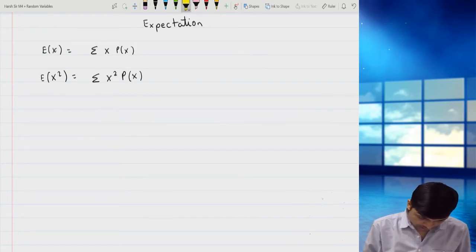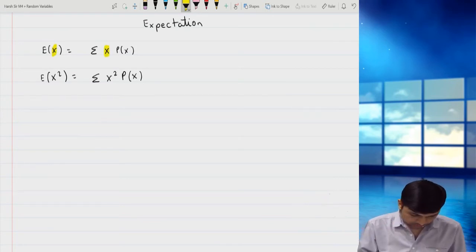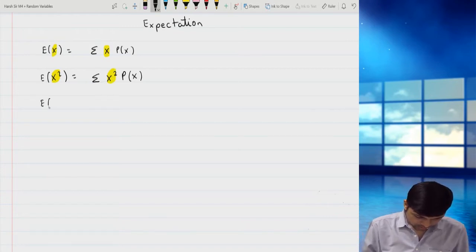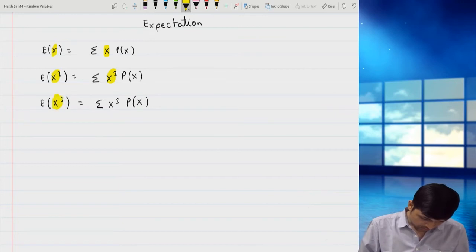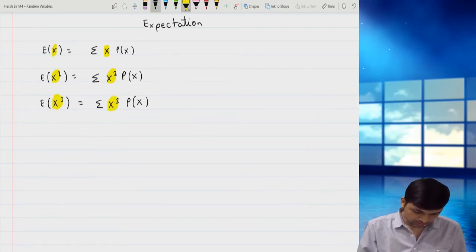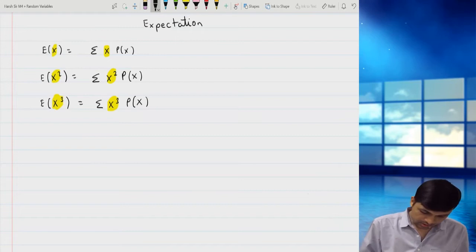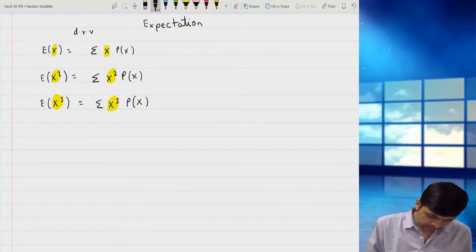In short, whatever is there, that thing into p of x. If it is E of x cube, then it is summation of x cube into p of x. As I told, whatever is there, that thing into p of x and its summation. So this is in case of discrete random variables, DRV.